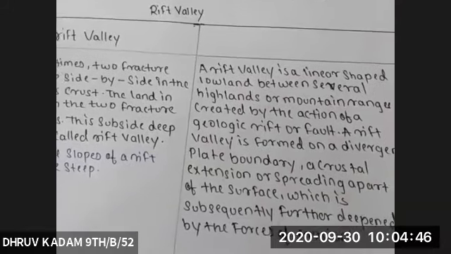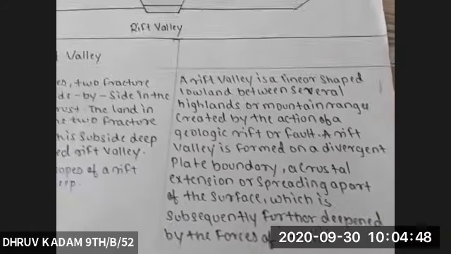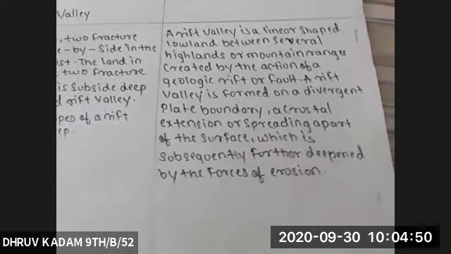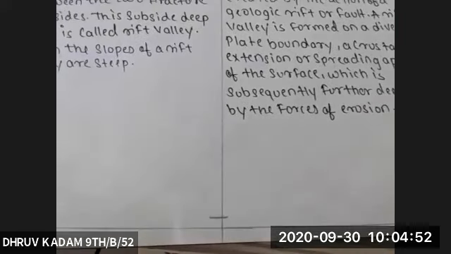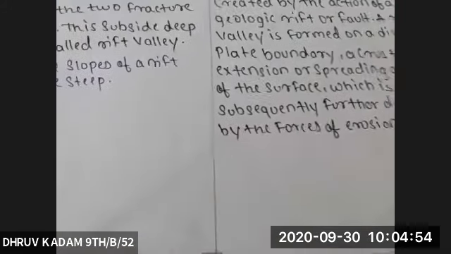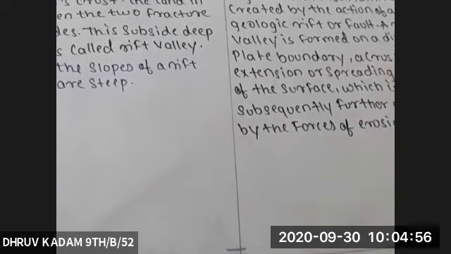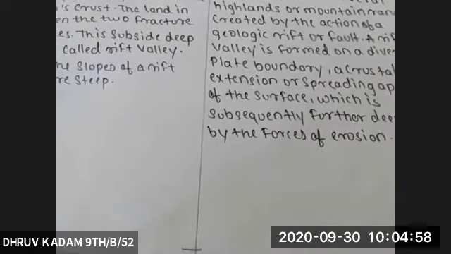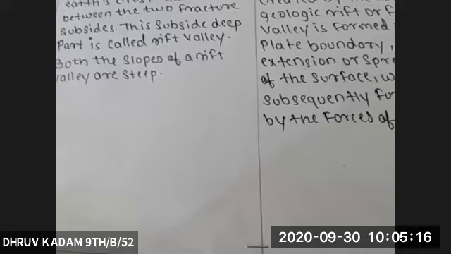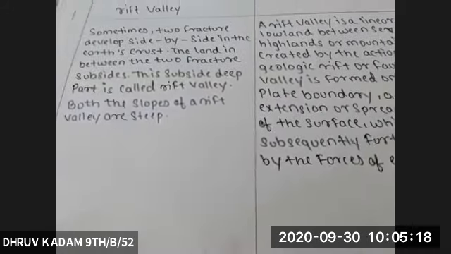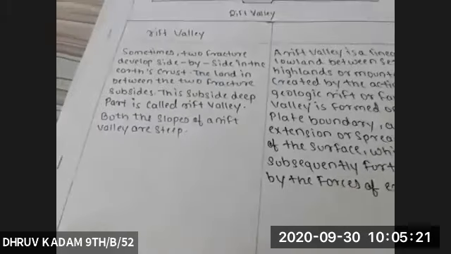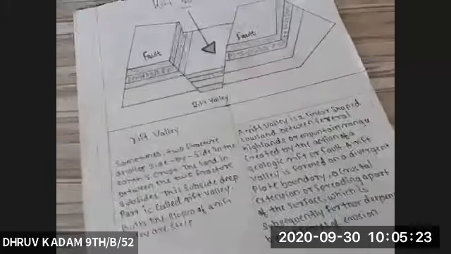A rift valley is formed on a divergent plate boundary, a crust extension or spreading of a part of the surface, which is subsequently deepened by the force of erosion. Thank you, ma'am.